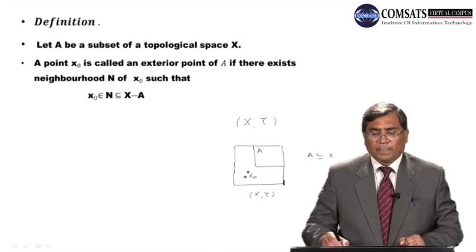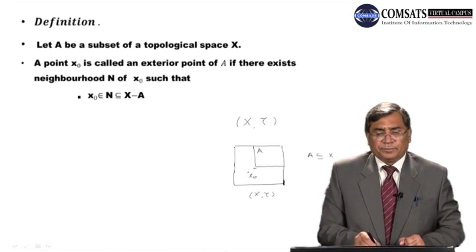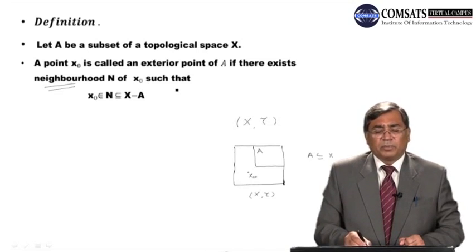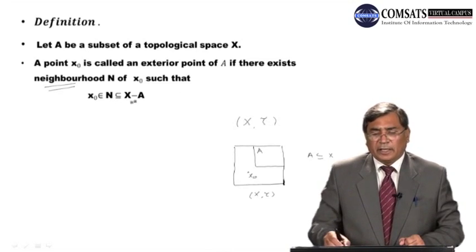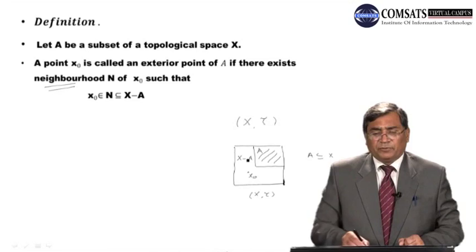This point is called exterior point of the set A if there exists a neighborhood n of the point x naught such that x naught belongs to n and n is contained in x minus A. Remember, if this is the set A, then this is the set x minus A, that is complement of A. Here n is a neighborhood of the point x naught; we shortly write NBD, my dear students.